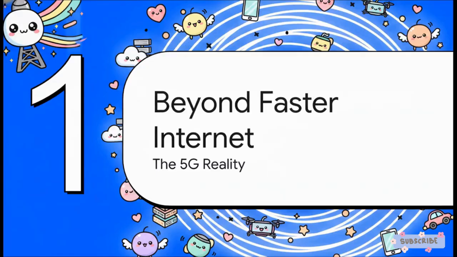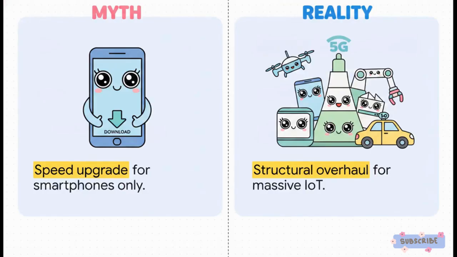Let's get to it. Section 1. Beyond faster internet. We're kicking things off with a complete paradigm shift regarding what 5G actually does. Just look at the stark contrast here between public perception and engineering reality. The myth that 5G is just about downloading movies faster on your smartphone, yeah, it's completely inadequate. The reality is that instead of just phones, 5G is built to handle thousands of drones, factory robots, and self-driving cars all connecting simultaneously. It's this massive structural overhaul designed explicitly for massive IoT and native edge computing. So do yourself a favor and erase that myth from your mind right now.